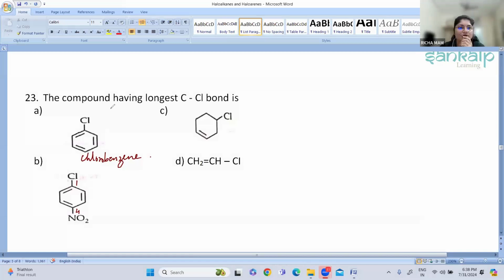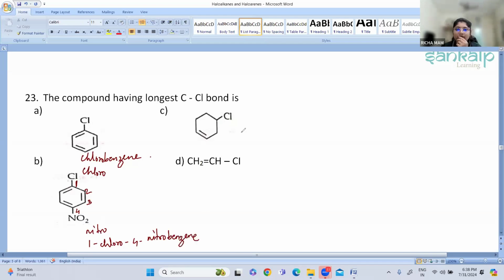I said the compound having the longest C-Cl bond among the four. Now, which are these four options? The first compound is chlorobenzene. Then the second one, option B, has positions one, two, three, and at the fourth position you have a nitro group. When you write the name, this is chloro and this is nitro, so we follow alphabetical order. So it will be 1-chloro-4-nitrobenzene.